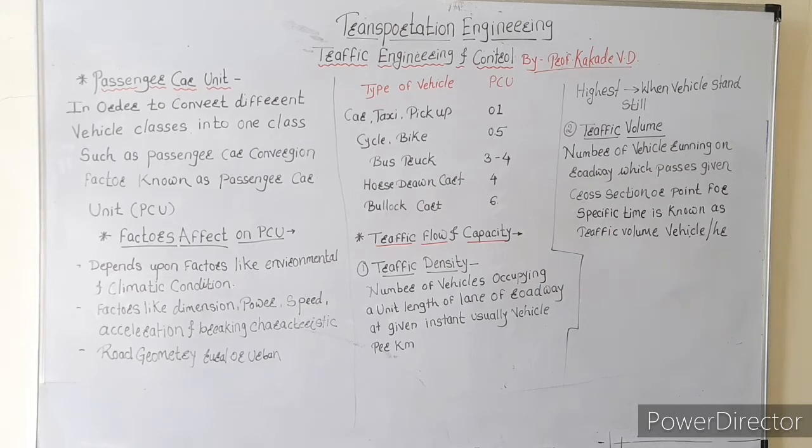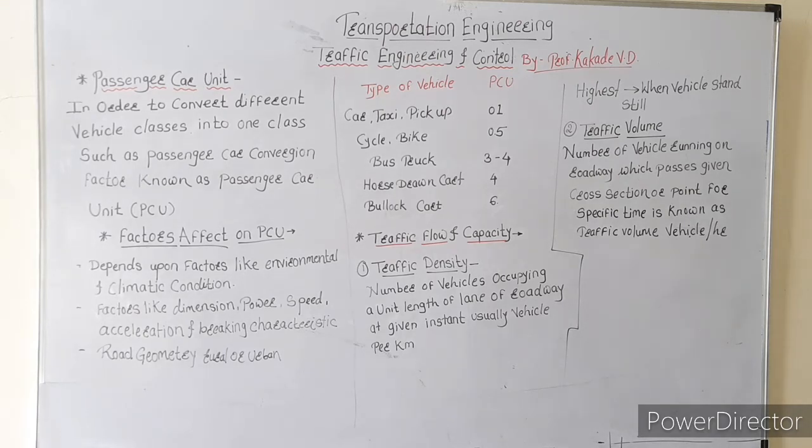And the last is roadway characteristics, which include road geometry, access control, rural or urban road and type of intersection. That kind of thing affects the value of passenger car unit.